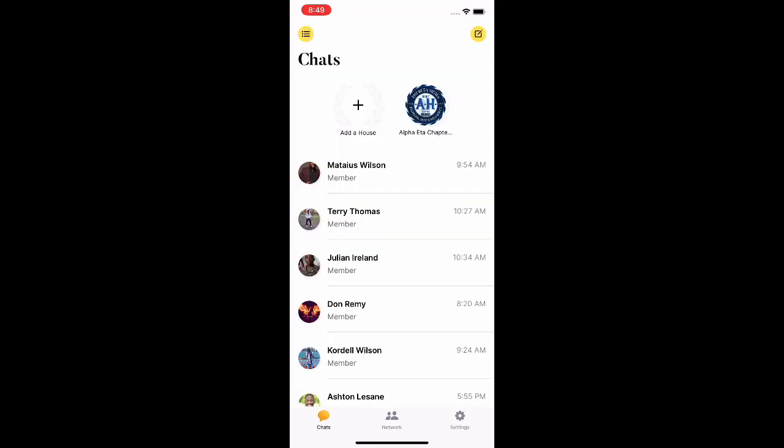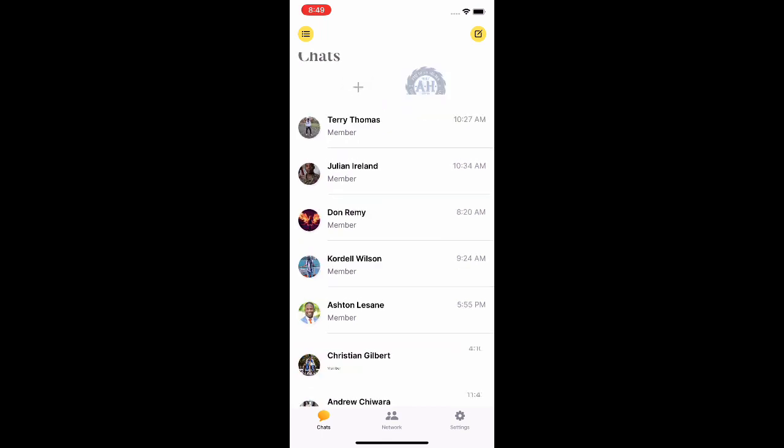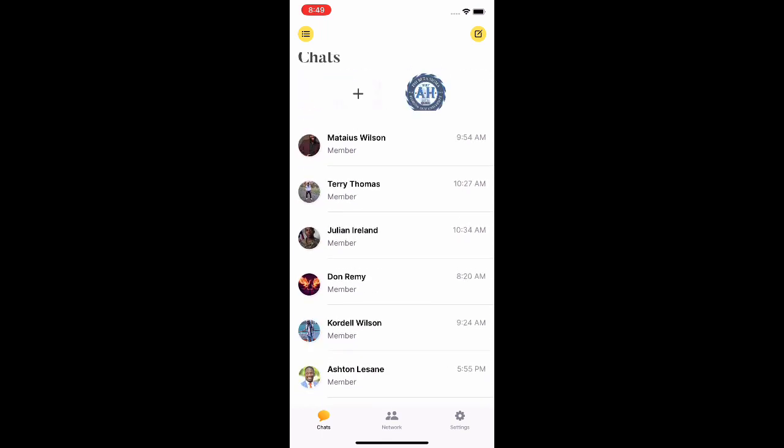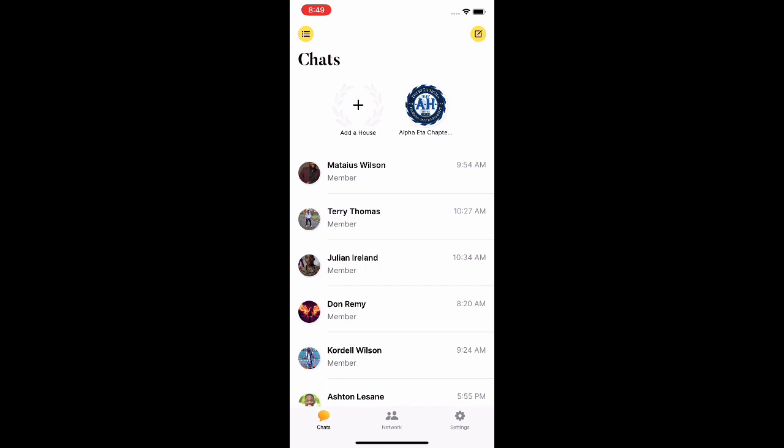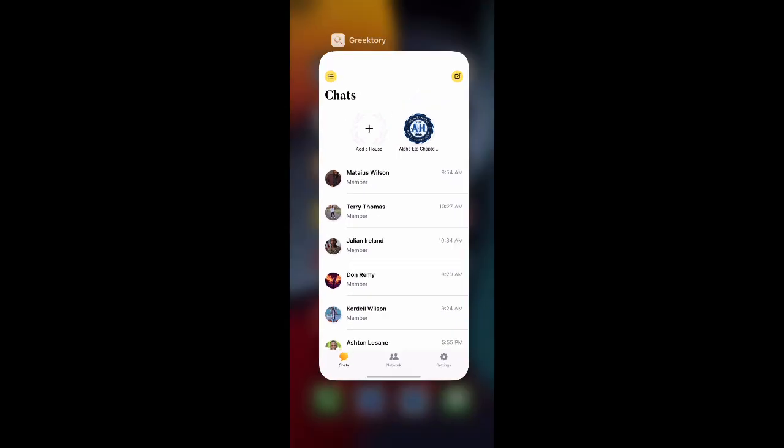So going back to the chat feature, this is pretty much, like I said, the basis of the app. What we're looking at here, once again, is everybody I've shared a direct message with. And yeah, so y'all go on the App Store, download Greektory. That's the name of the app.